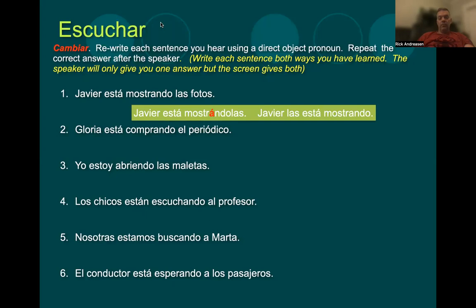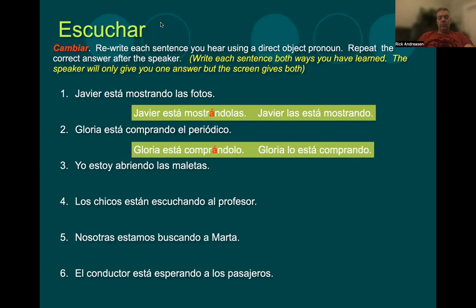2. Gloria está comprando el periódico. Gloria está comprándolo. Or lo está comprando. 3. Yo estoy abriendo las maletas.